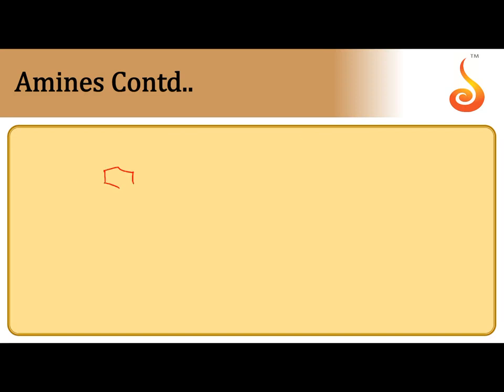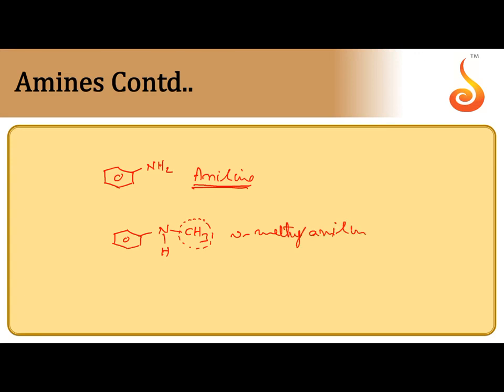If you take aromatic, when NH2 is attached to the ring directly, that is an aromatic amine. This is aniline. Common name is aniline, that is also considered the IUPAC name. This is a 2 degree amine. Now, aniline is the parent compound, then methyl becomes the substituent. N-methylaniline. N-methylaniline.